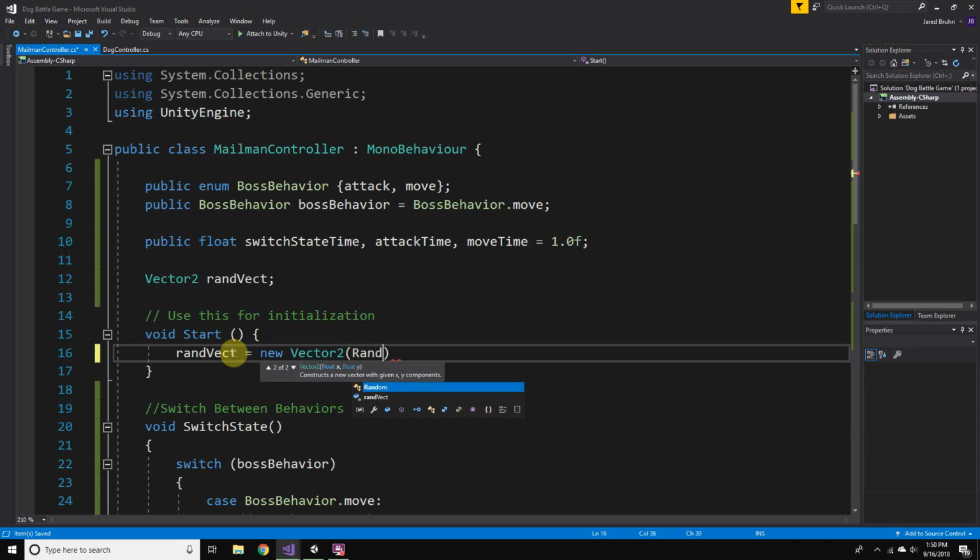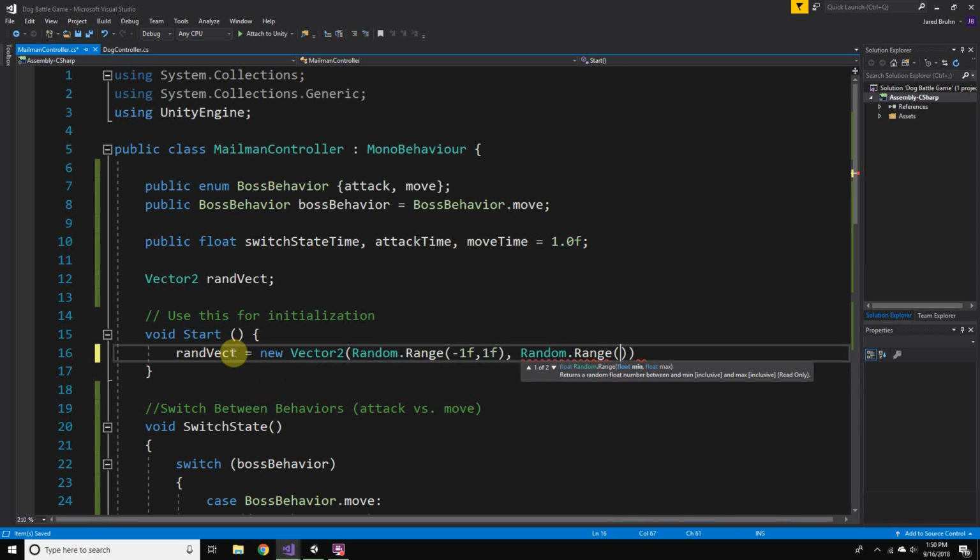So we'll say Random.Range from -1f to 1f, and Random.Range -1f to 1f for both x and y. Make sure to have a semicolon there, and it should be good.